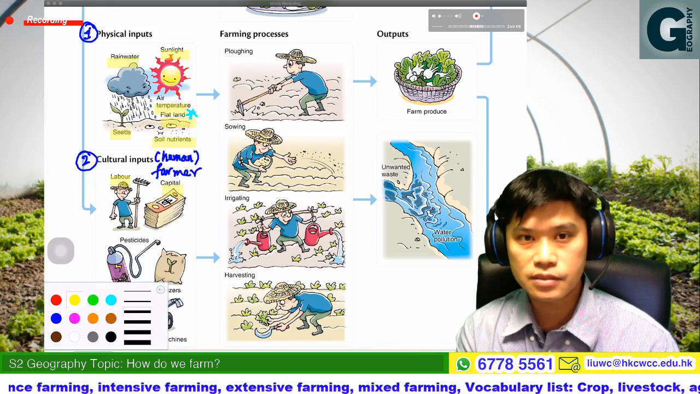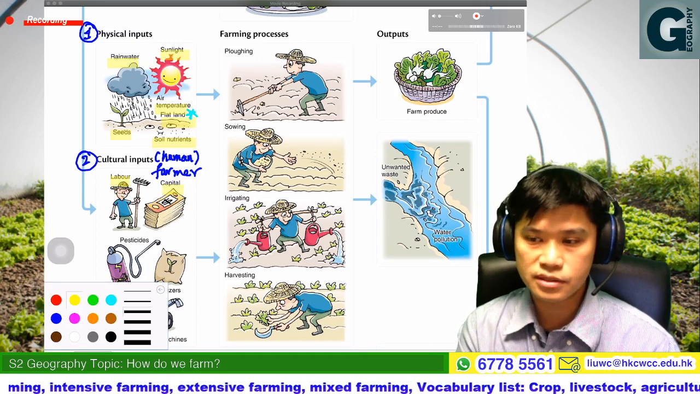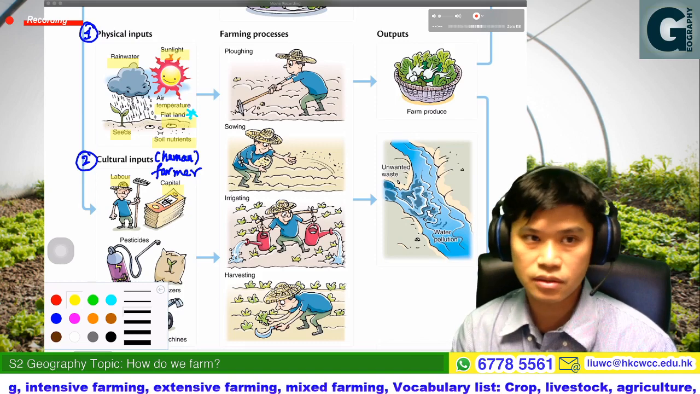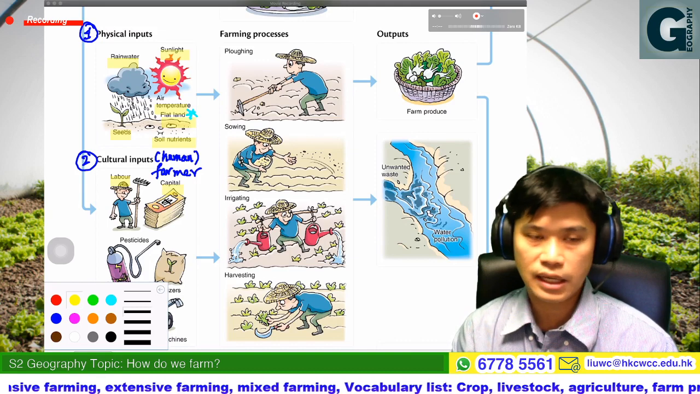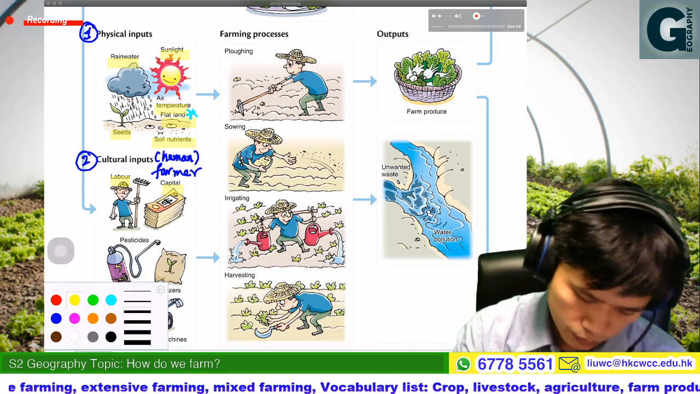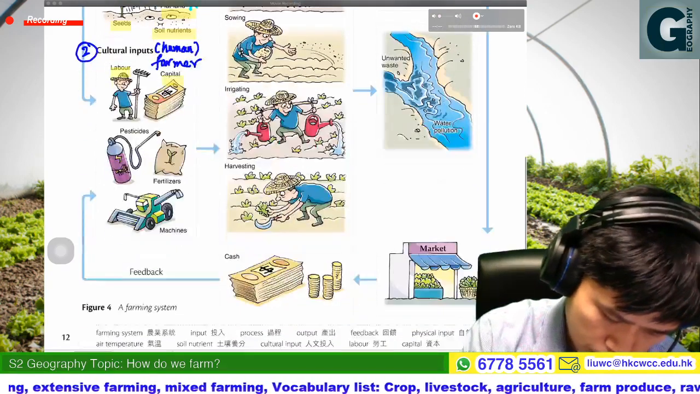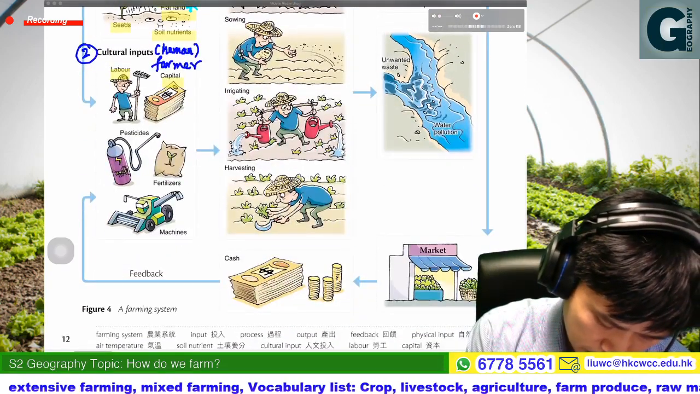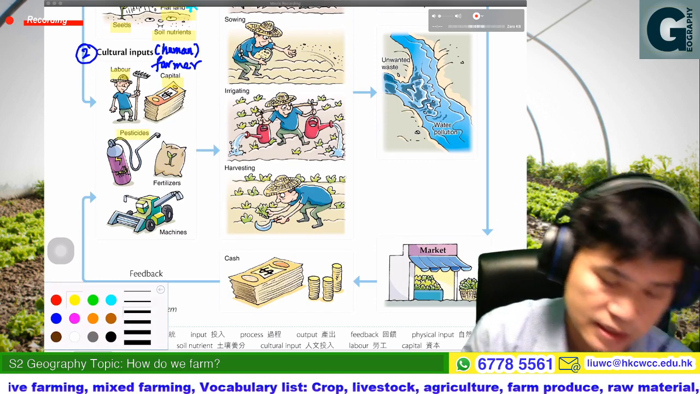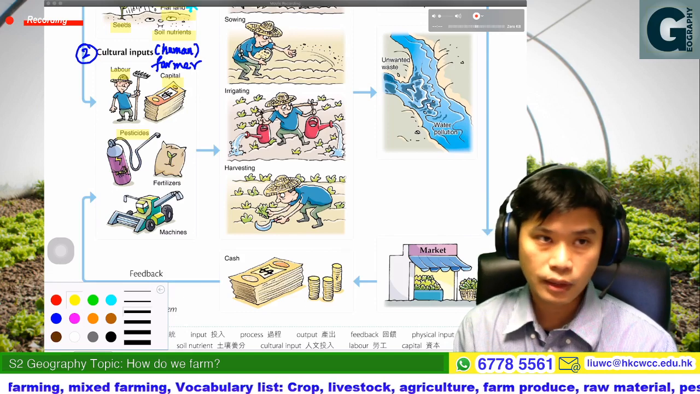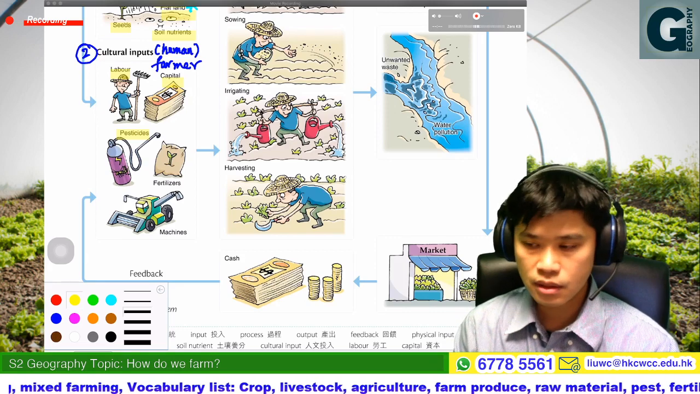Capital. It is because the farmer needs money, needs capital, to purchase some tools, purchase the seed, to purchase some instruments, to purchase other material for farming. That's right, capital. It is also important. Then for other human cultural inputs, pesticide. As pests could be like some unwanted objects.